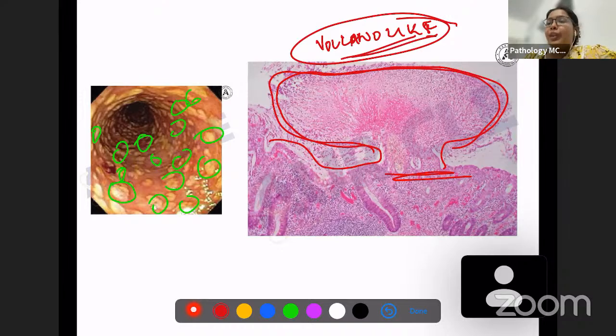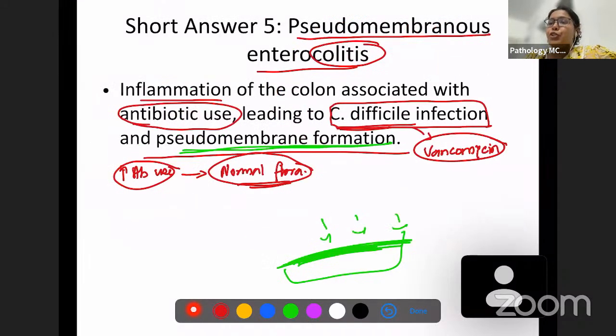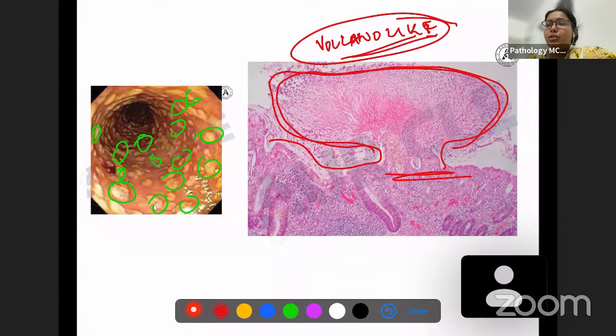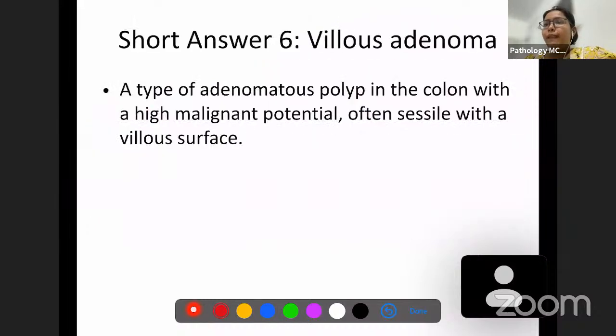What is the organism which is causing pseudomembranous colitis? It is Clostridium difficile infection. Okay, so this is how it looks in endoscopy. This is how it looks in microscopy.